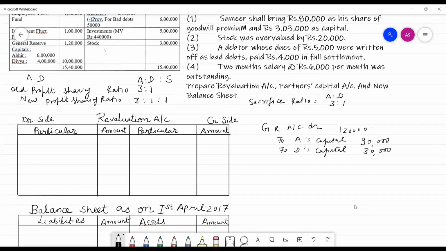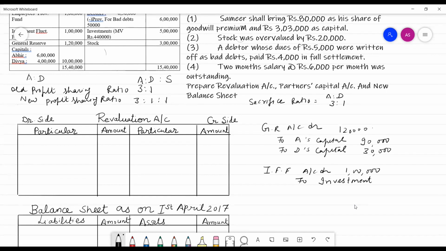If we pass the journal entries relating to investment fluctuation fund, that would be investment fluctuation fund account debit. That is the 1 lakh, and the loss from investment is 60,000. Then we will write to investment 60,000.